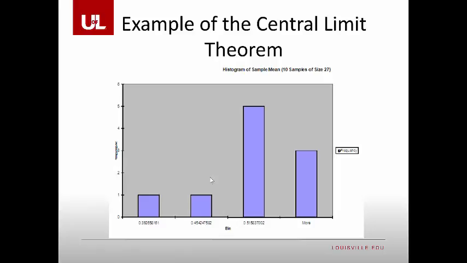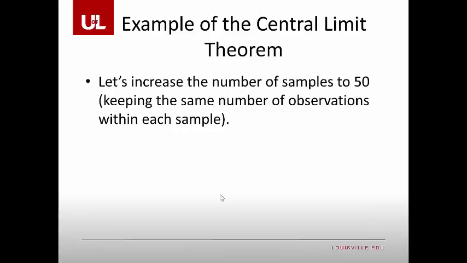So this is the histogram of those 10 samples, each sample again having 27 observations in it. This doesn't look very normal yet. And remember, our sample size should be greater than 10. Our sample size has to be closer to 30 before we start getting something. So let's increase the number of samples to 50, keeping the same number of observations within each sample. We're still going to stick each sample at 27, but now we're going to grab 50 of these and make X bars.